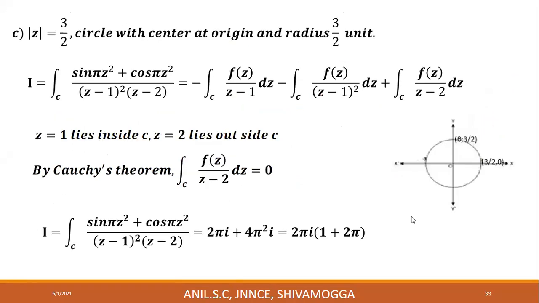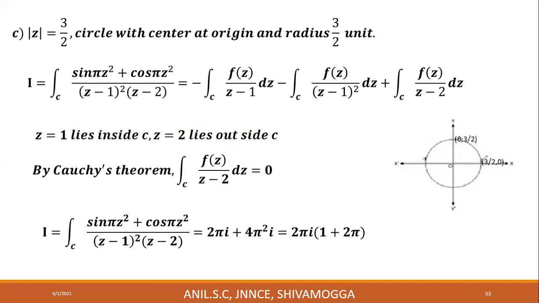Next, third case. Mod z is equal to 3 by 2. 3 by 2 means 1.5. It's a circle whose center is origin and radius 3 by 2 units. Construct such a circle whose center is origin and radius 3 by 2 units.